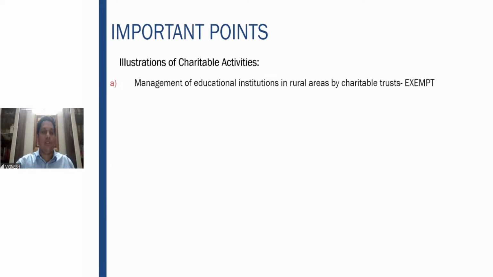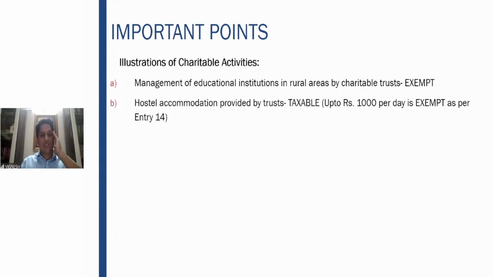I know we are doing this a bit prematurely. Before we covered that, we looked at this illustration. But my main agenda in putting this question here is that whether it is a charitable activity or not is what we have to discuss. Then hostel accommodation provided by trusts. In case of hostel accommodation, up to 1,000 per day is exempt as per entry 14. So here the exemption is given by virtue of entry 14, though it is not covered under the entries of charitable activities. What is entry 14? 1,000 per day. Any accommodation up to 1,000 per day is exempt.